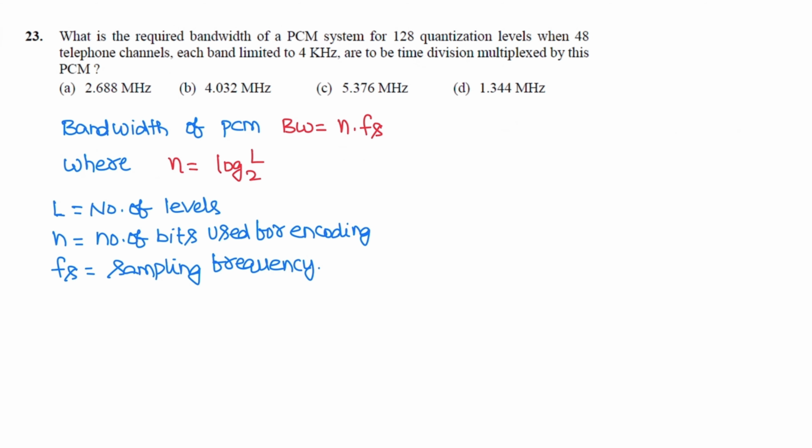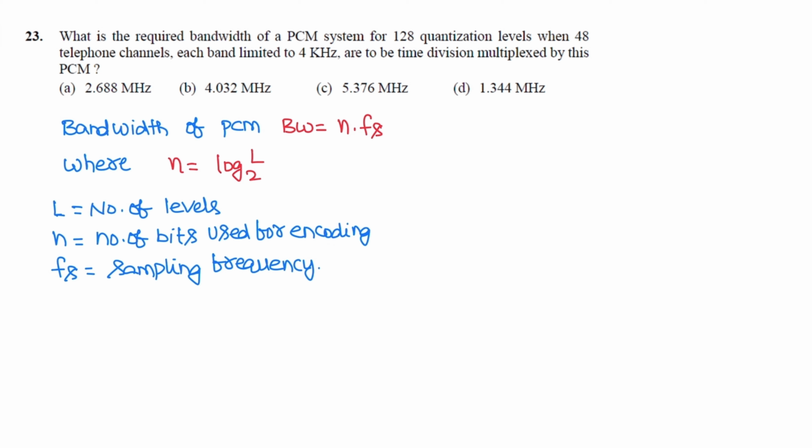Next question. What is the required bandwidth of a PCM system for 128 quantization levels when 48 telephone channels, each band limited to 4 kHz, are to be time division multiplexed by the PCM given? So the bandwidth of pulse code modulation is n times the sampling frequency, where n is log L base 2.